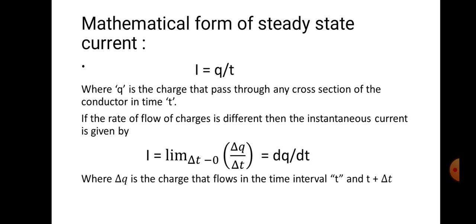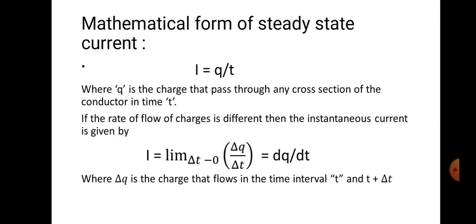If there is a change in the number of charges in a given interval of time, then we have to define instantaneous current. It is given by the formula I equal to limit delta t tends to 0 of delta q by delta t, that is equal to dq by dt. dq is the small amount of charge flowing in the small interval of time dt.